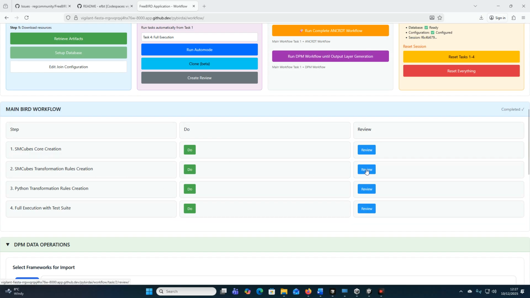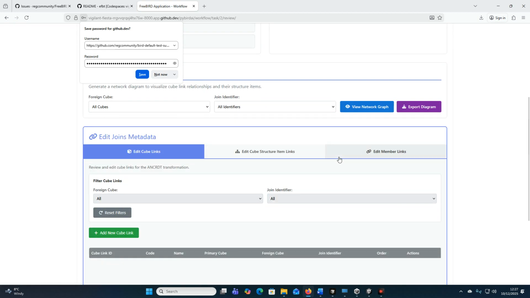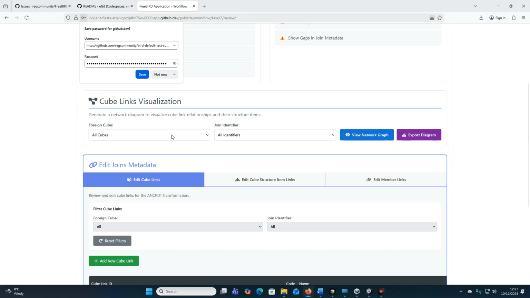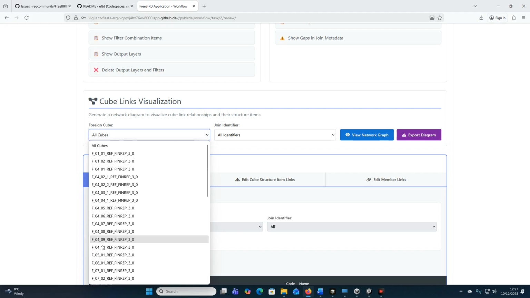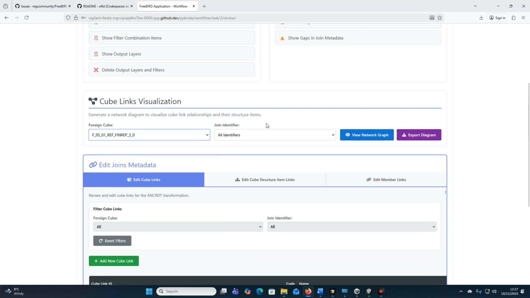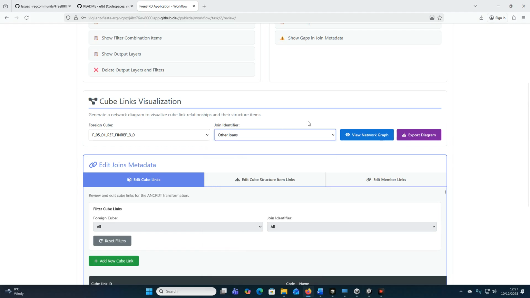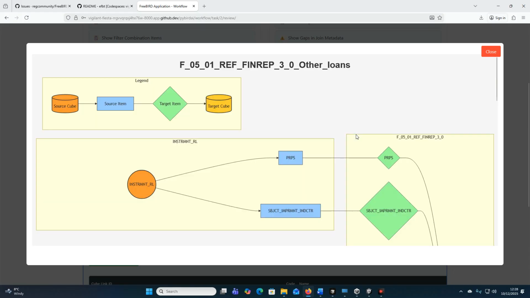So if we review the creation of SMCubes transformation rules, we'll see here we can look at the cube links, which are a kind of summary of joins that need to be done, for example. Let's look at those for FO5. And we do this per product, so we'll do this for other loans. So we generate cube links per product. And then we visualize this.